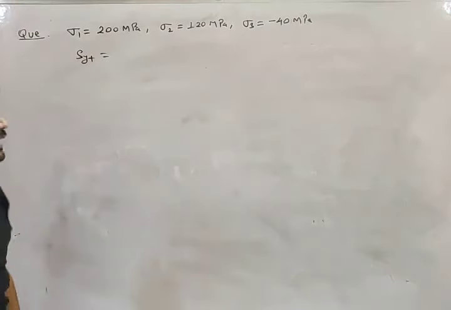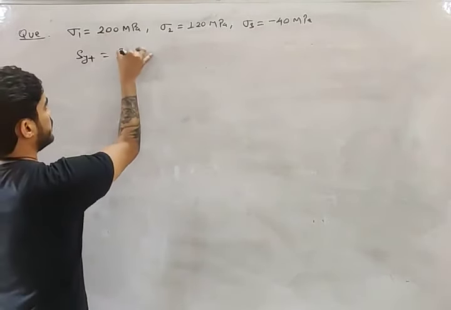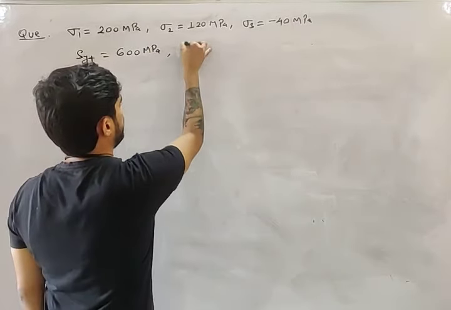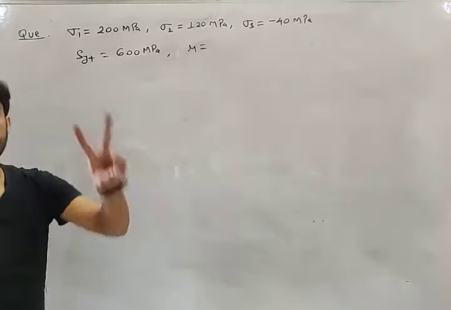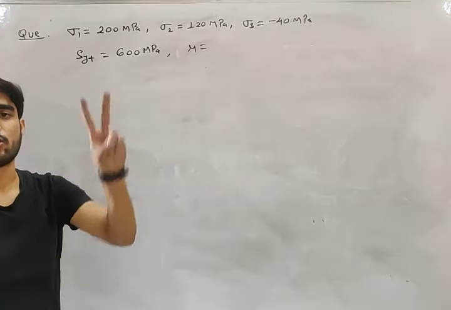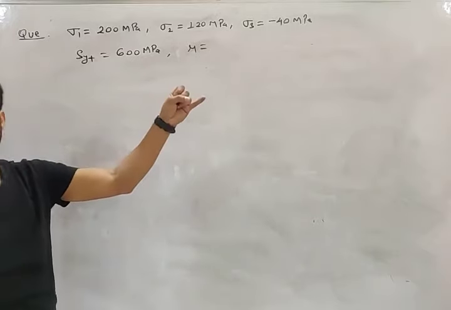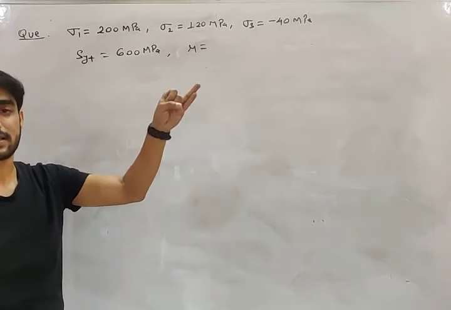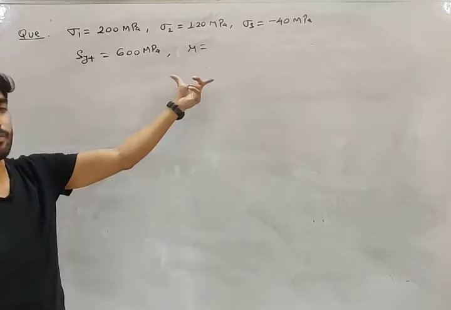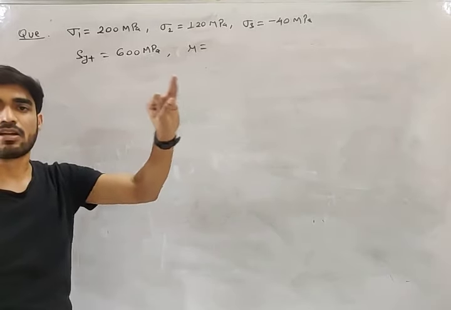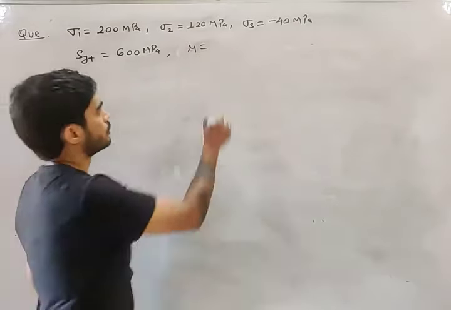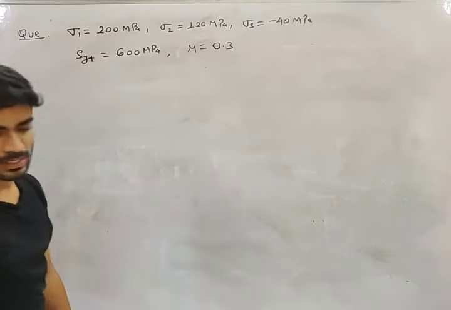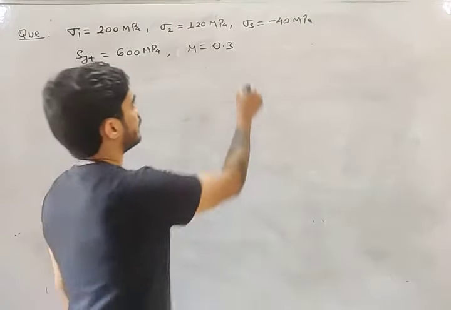Let's say we have a ductile material, so yield strength is 600 megapascal, and Poisson's ratio is given. You need Poisson's ratio in two cases: in case of strain energy theory and normal strain theory. In other cases, you don't need mu. So let's say mu is equal to 0.3.